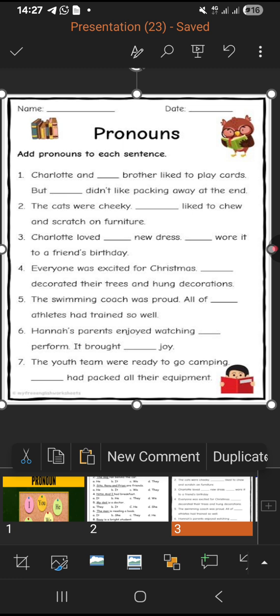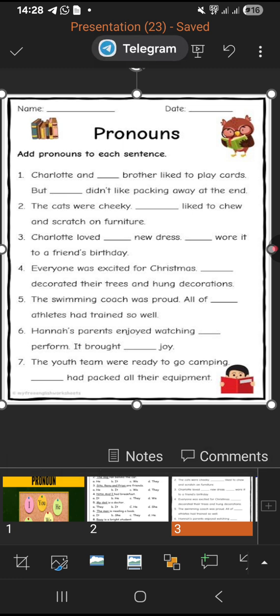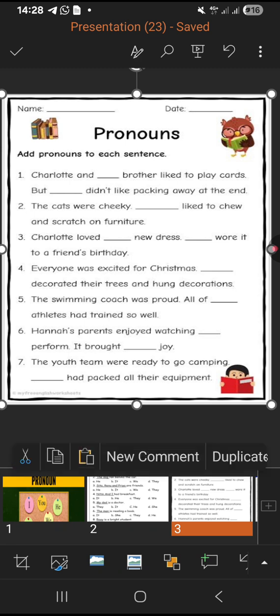Everyone was excited for Christmas. Dash decorated their trees and hung decorations. So everyone, which means many people were there, was excited for Christmas. Now, who has decorated their trees? Everyone. So they decorated their trees. So we have to put the plural, okay.